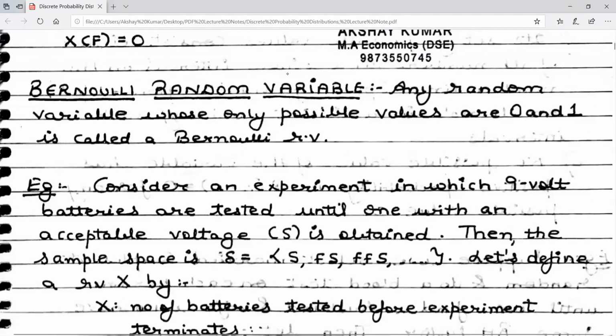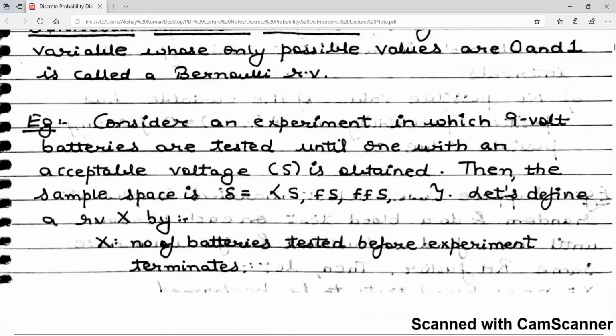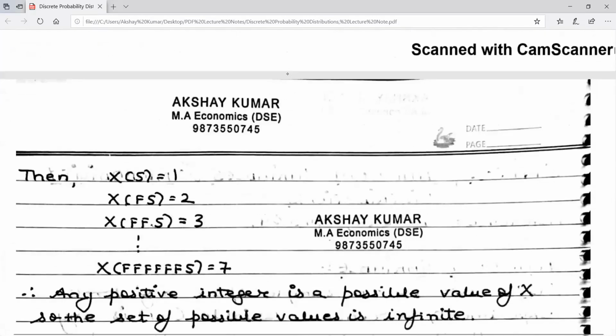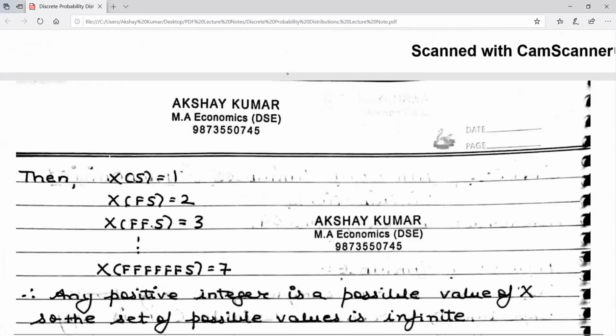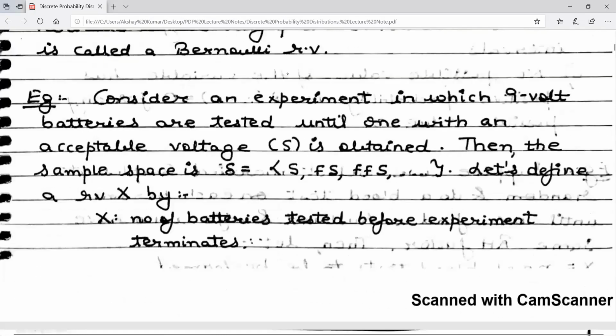Then we have taken another example. We are continuously testing batteries until we obtain a battery with an acceptable voltage. So I can either get success in the first go, or failure and then success, or failure, failure, success, or failure, failure, failure, success, and so on. So my random variable will take values 1, 2, 3, 4. I have gone till 7, but since we have not mentioned how many batteries we are testing, it can go up to infinity.